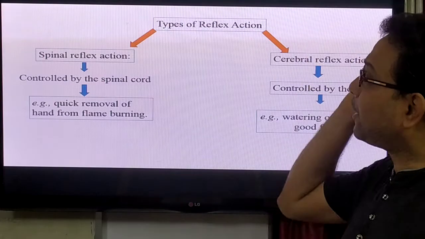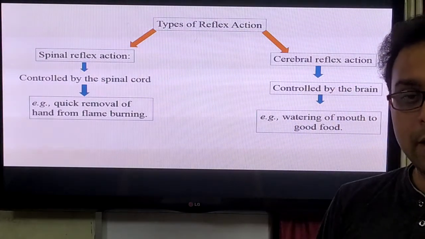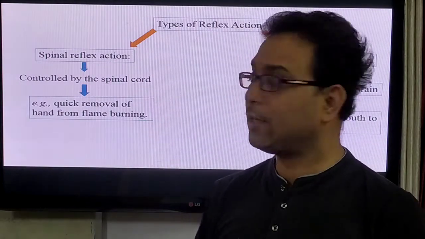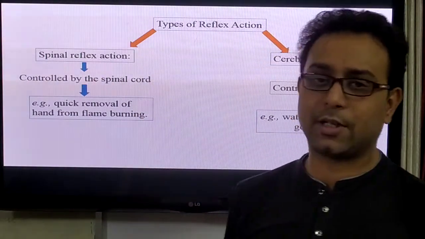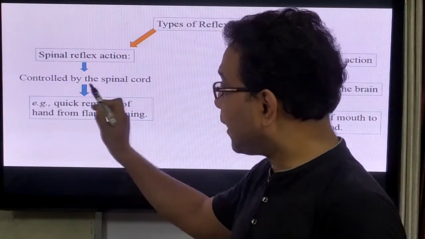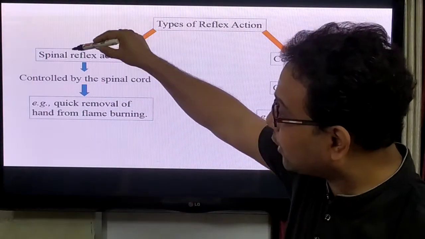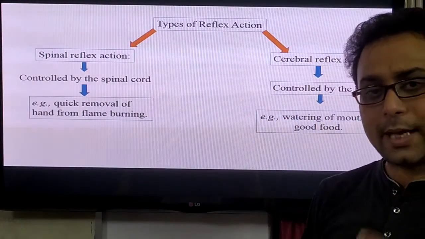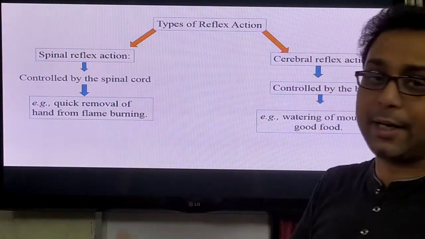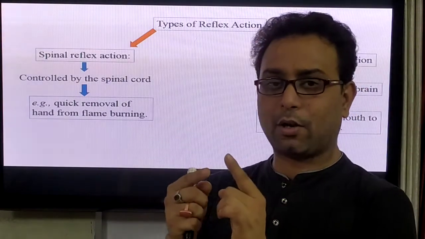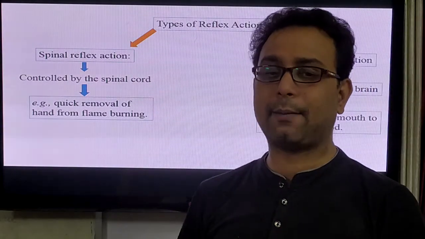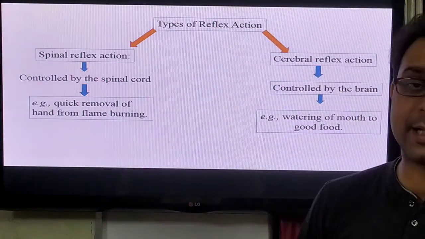Now, there are different types of reflex action. In your syllabus, generally the most important type of reflex action is the spinal reflex action. What is meant by the spinal reflex action? It is controlled by the spinal cord, so it is called the spinal reflex. For example, quick removal of the hand from a burning flame. If you touch any burning object, at that time you withdraw your hand very fast. This is an example of the spinal reflex.